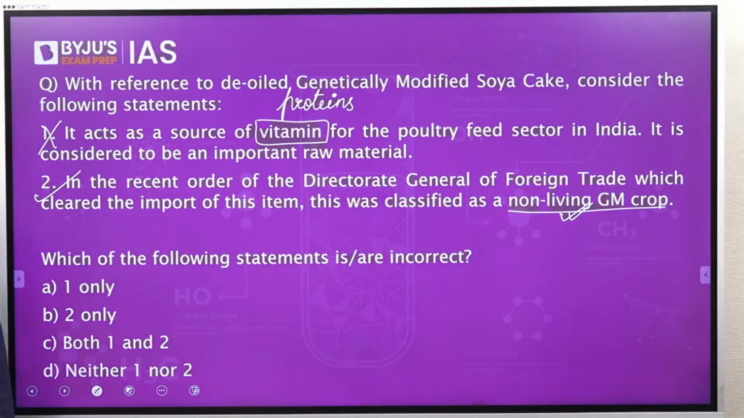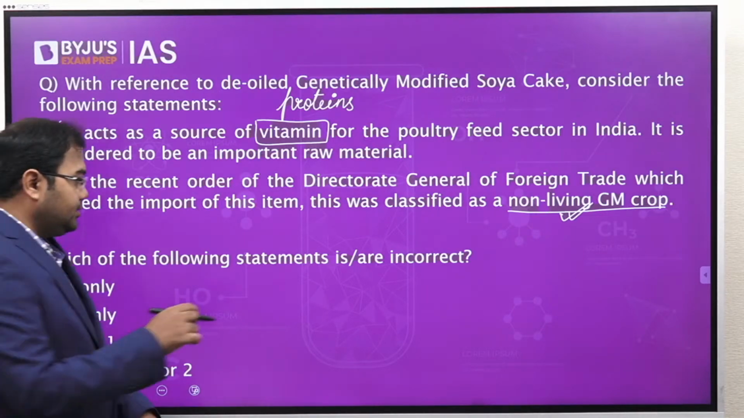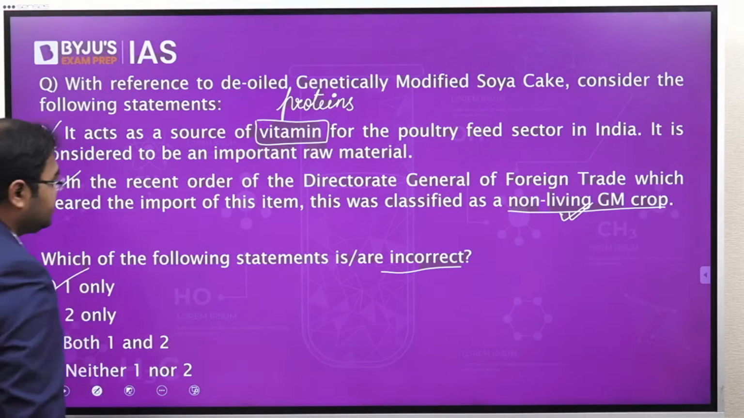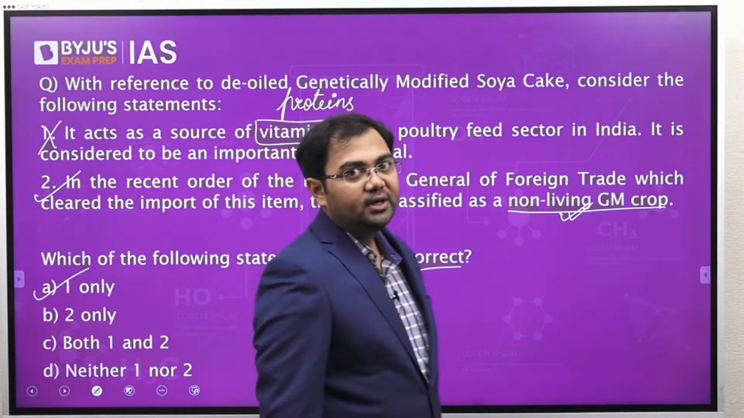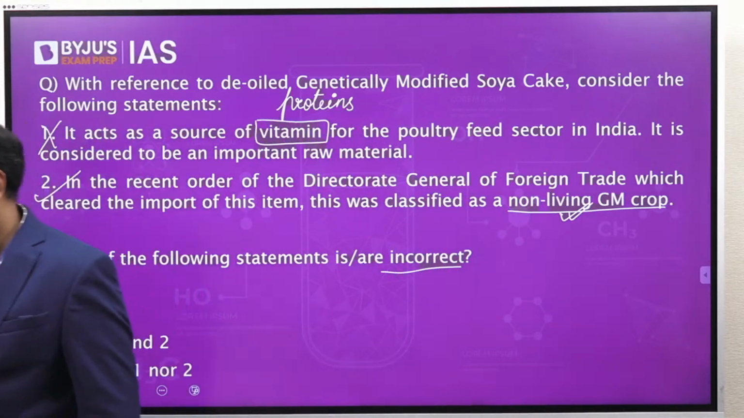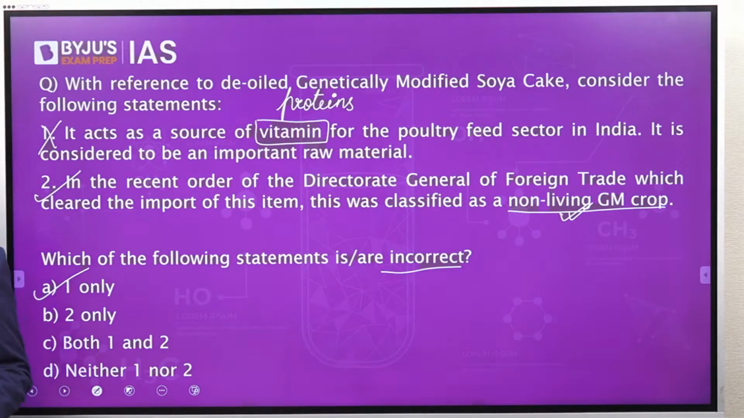So the first statement is wrong, the second statement is correct. We have been asked what is incorrect in this question. So that's why the first statement is incorrect, the second statement is correct. All right. Moving on to the next question.